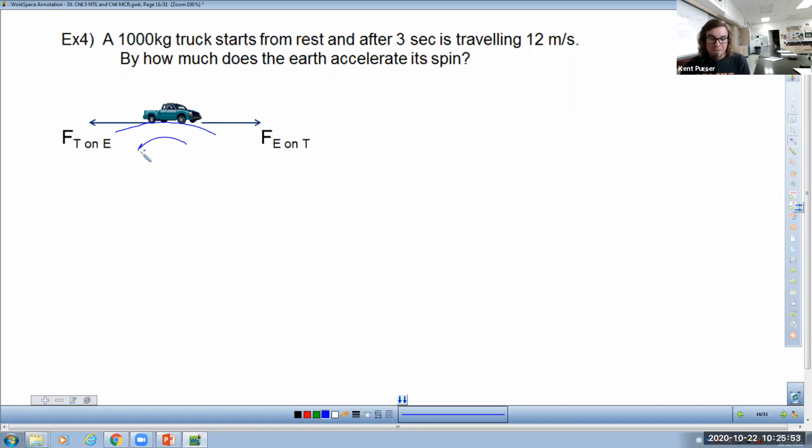While it spins underneath you like a hamster wheel, it exerts a force on your truck or car that's equal and opposite that causes it to move forward on the surface of the Earth. So your gasoline engine is not what moves the car. The gasoline engine moves the Earth, and then the Earth moves the car. Kind of crazy concept, isn't it?